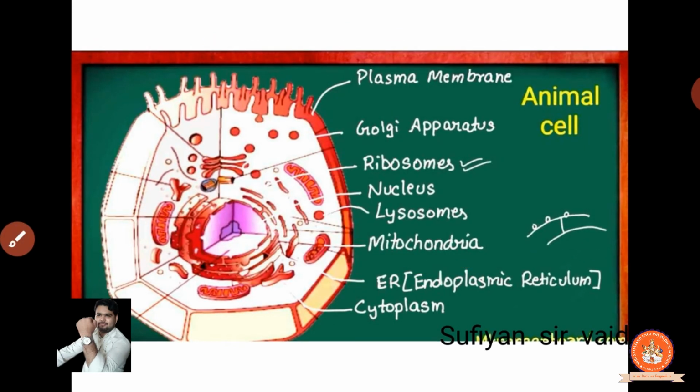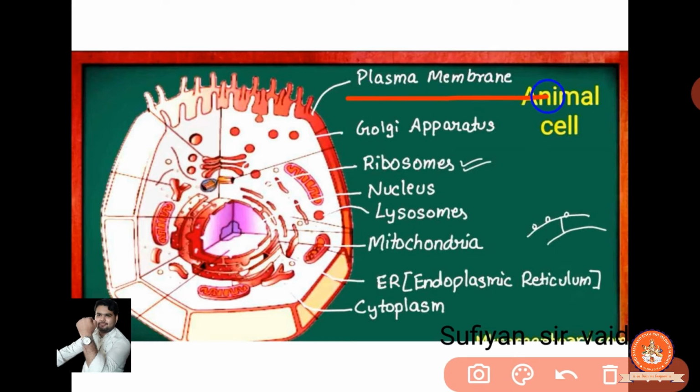Clear? Now this is our animal cell. The animal cell is also similar to that, but there is no presence of what? The cell wall. Clear? In the previous one we had seen the cell wall, but here there is no cell wall. Here is directly the plasma membrane, this red portion. Then the Golgi apparatus. Clear? So this is our Golgi apparatus. Then ribosomes, which are present on the ER. Here a dot type of portion is available. This is a ribosome. Then the nucleus, this is our nucleus.